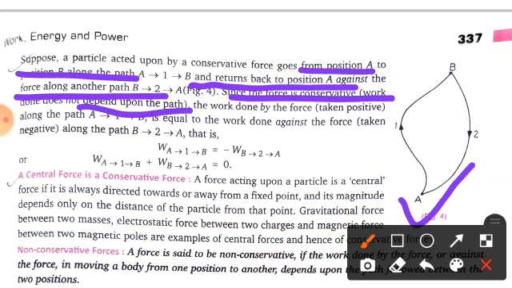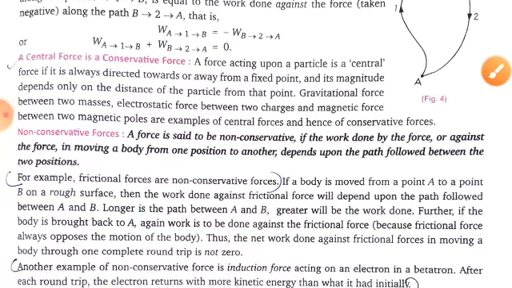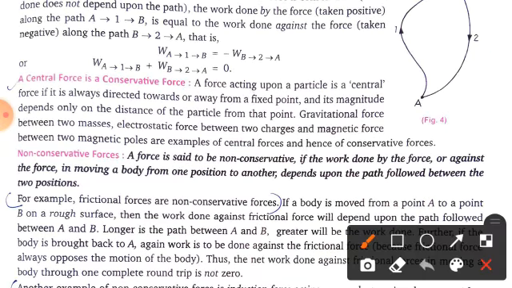You know it very well, as I told you while teaching, that conservative force is independent of the path. The work done against the force is taken negative along the path B to A, that is, you can write it like this. Clear?